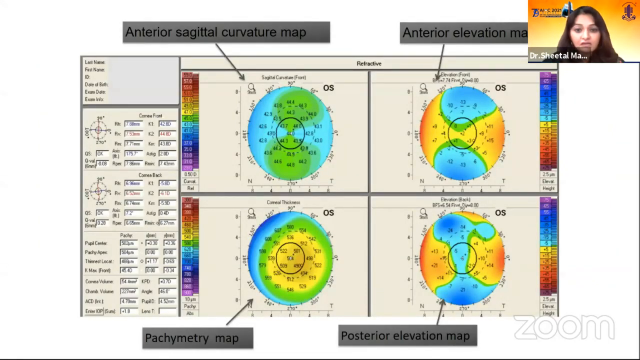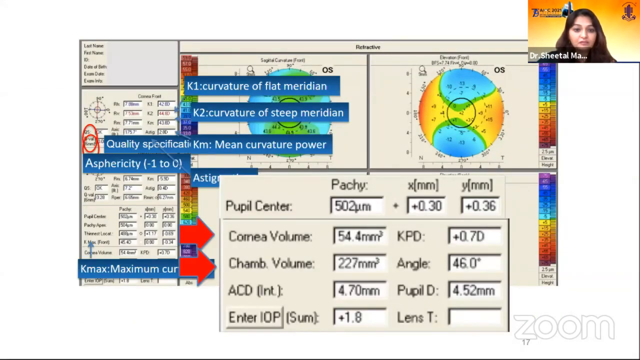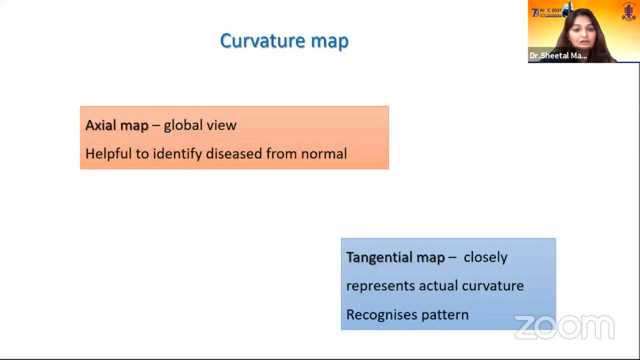Now, this is a typical 4 map of Pentacam which we read. It shows the anterior sagittal curvature map. The Cirrus gives us a tangential curvature map in the 4 map, the anterior and posterior elevation maps, and the pachymetry map. On the left hand side, if you see, it will give you curvatures of the steep and flat meridian, Kmax, a lot of information about the pupil also, and the thinnest pachymetry and Q value.